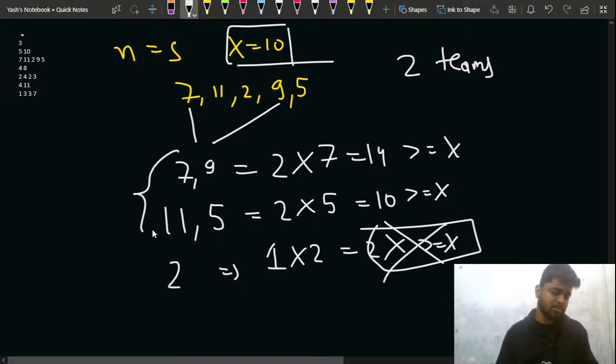Can I make more than two teams for this test case? Can someone in the chat quickly tell me, can I make more than two teams? Can I do this?